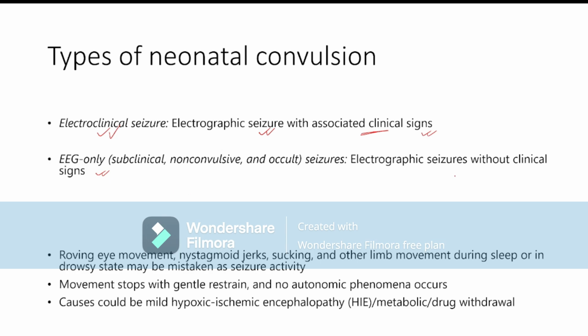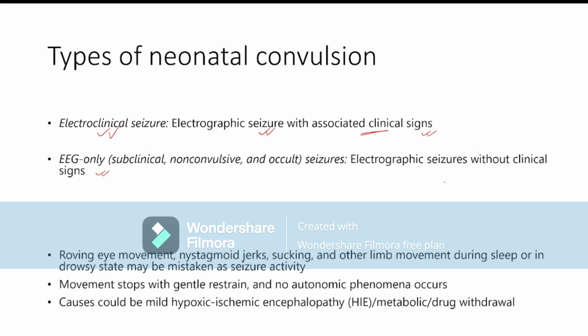So always, if a patient has convulsion in the neonatal period, do an EEG as early as possible. You can do the EEG during the convulsion, or after completion of the convulsion, and it is better to do a video EEG for 24 hours, because we can see the electrical wave activity after the seizure.